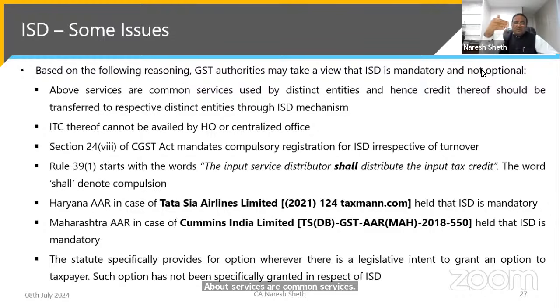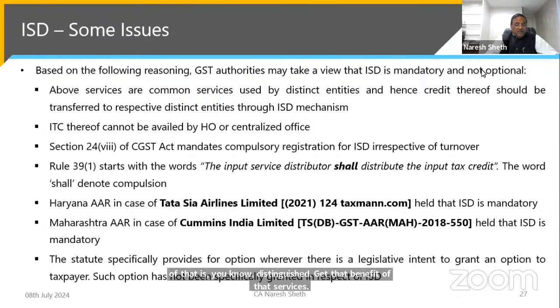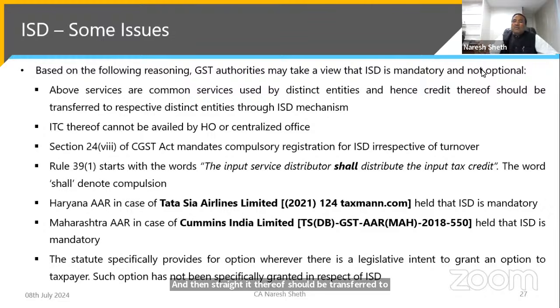The distinct entities get the benefit of those services, and hence credit thereof should be transferred to the respective distinct entities through the ISD mechanism. They are going by that consumption, by the fact that the services are ultimately consumed by all the entities. So that ITC should go there. ITC thereof cannot be availed by the HO or centralized office because it is used by everyone. So the entire ITC, HO cannot take it.